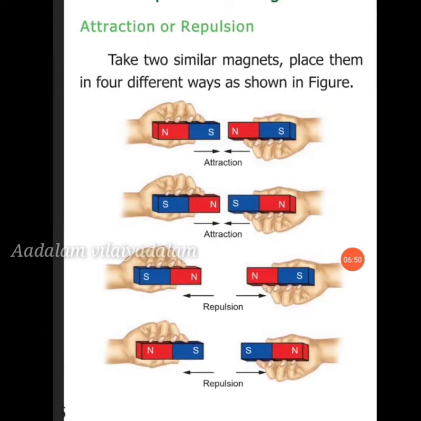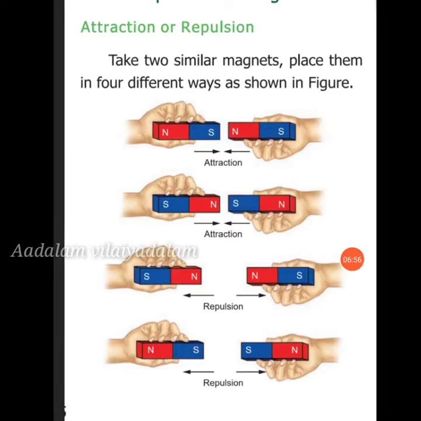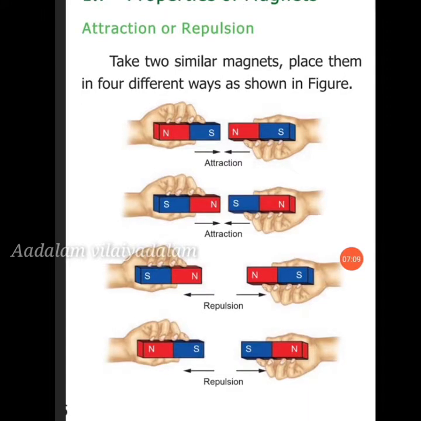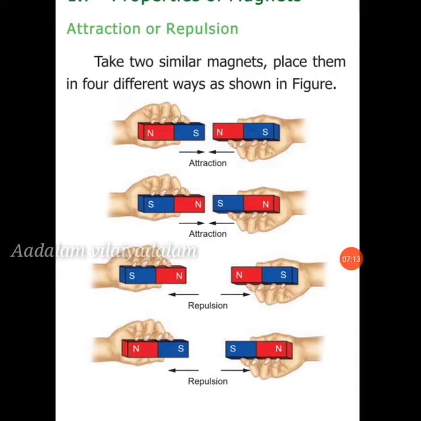That means repulsion. South and north are called unlike poles, and they attract each other. North and north, or south and south, are called like poles, and they repel each other. So the first two are unlike poles and the last two are like poles.